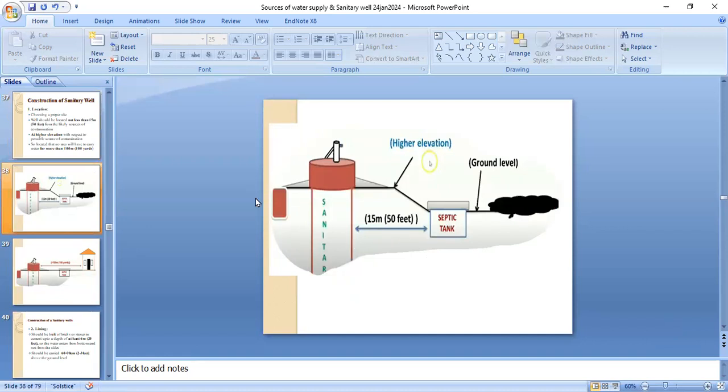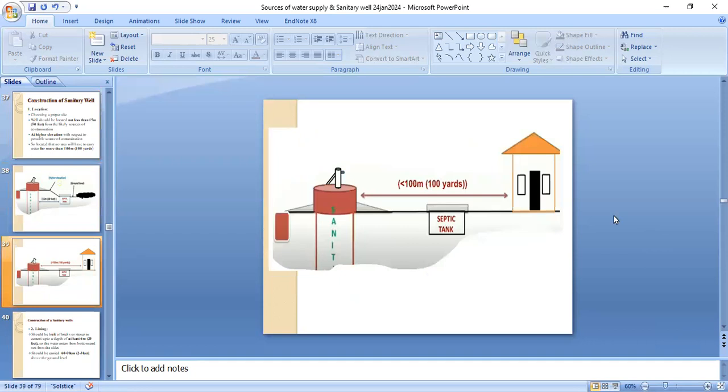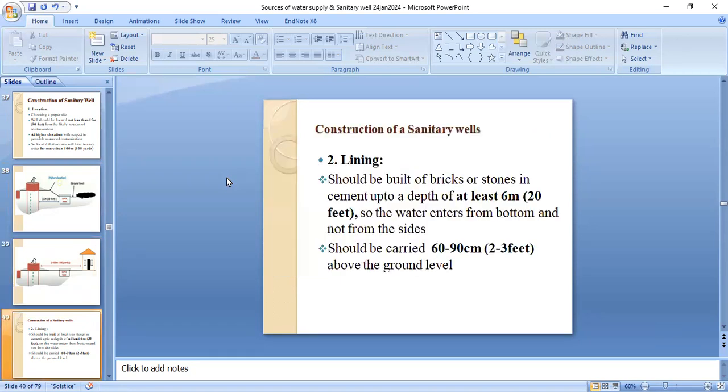So the septic tank should be 50 feet away from the sanitary well. And the consumer's house or the population should be at least 100 meters away from the sanitary well. Now the lining. It should be built of bricks and stones in cement up to a depth of at least 6 meters or 20 feet.